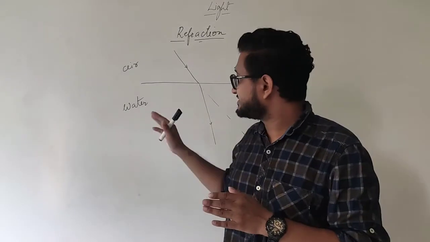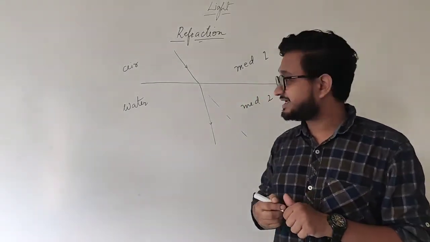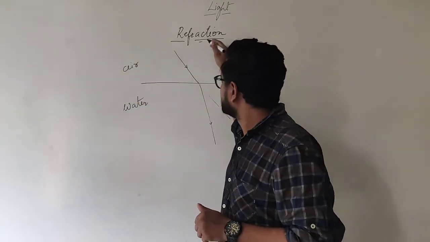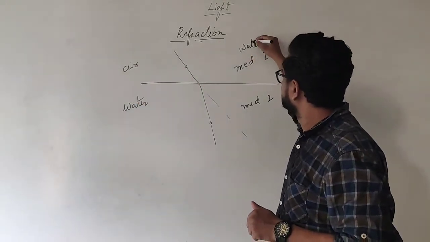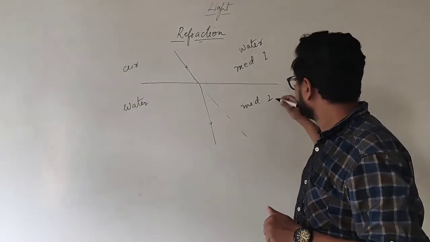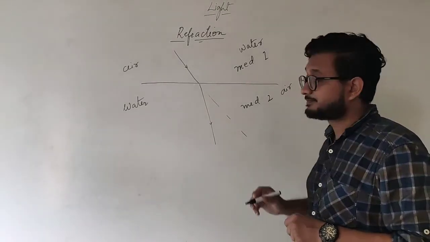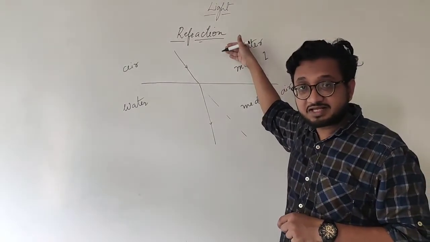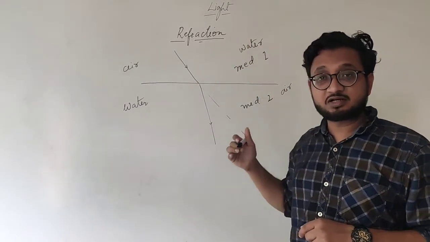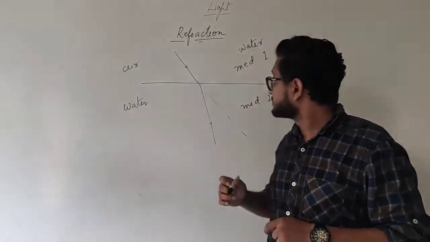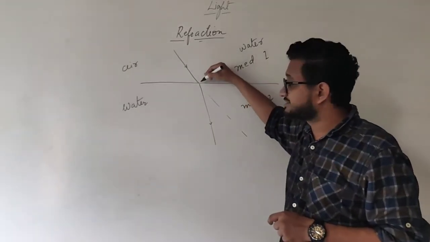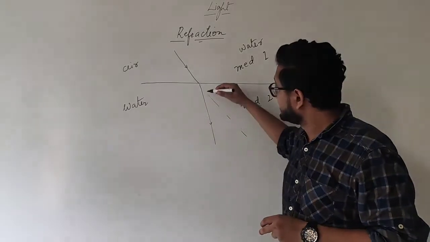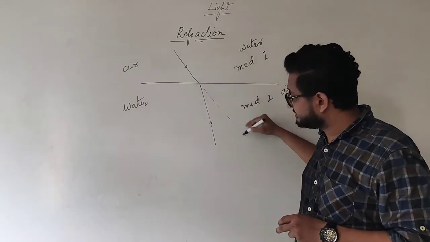Now imagine the exact opposite. Let's say that this is water. Medium 1 is water and medium 2 is air. So now medium 1 is a denser medium and medium 2 is a lesser, or rarer, medium. When the ray of light is traveling from a denser to a rarer medium, it is supposed to go in this path.